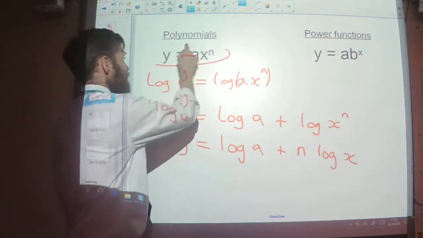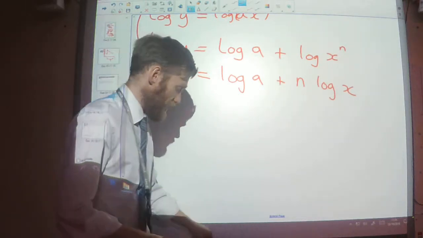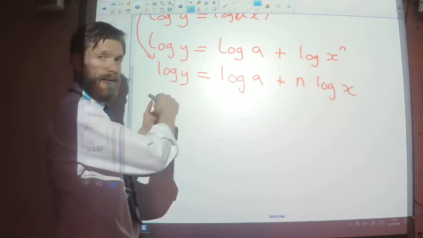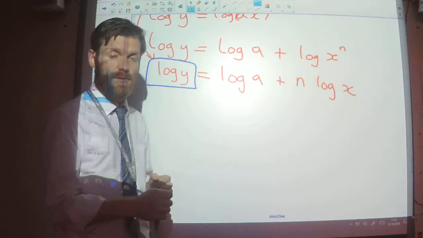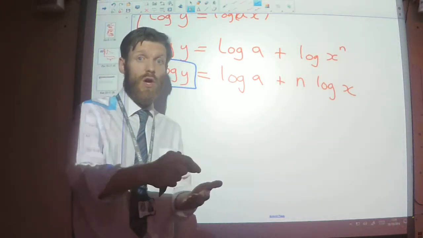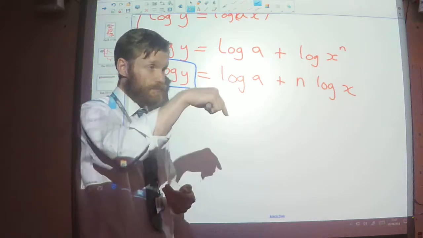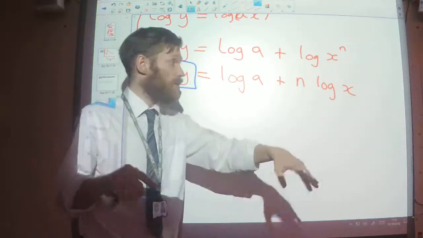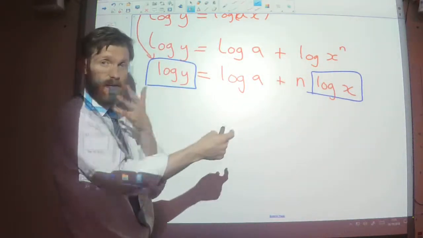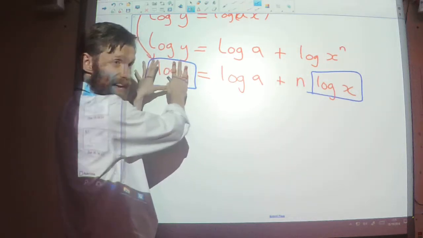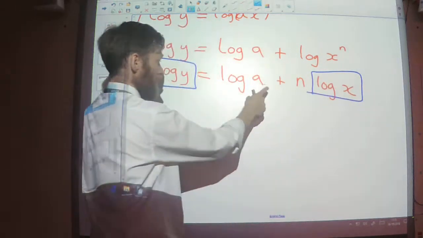So I've turned this into this. And the whole point of this is, if I now plot log y on my y-axis, so rather than plotting the y values, if I do log of all of the y values and plot them on my y-axis, and then rather than doing the x values on the x-axis, if I do log x on my x-axis, then this is a straight line, because I've got y, what's on my y-axis, equals mx, what's on my x-axis, plus c, my intercept.